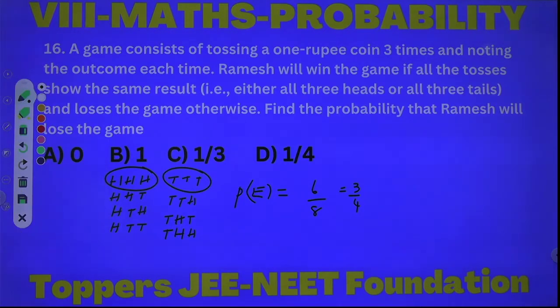Ramesh will win the game if all 3 are the same, otherwise he loses the game. Find the probability that Ramesh will lose the game. In the remaining 6 cases he will lose the game, which means 6 out of 8. 6 by 8 means 3 by 4. From the given options, 3 by 4 is not there. Students, please correct it and make the answer 3 by 4. Next question, students.